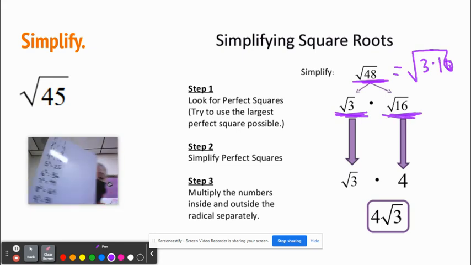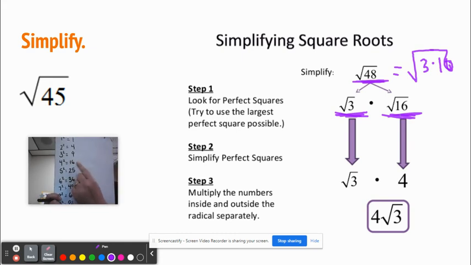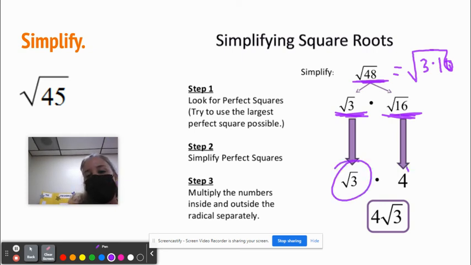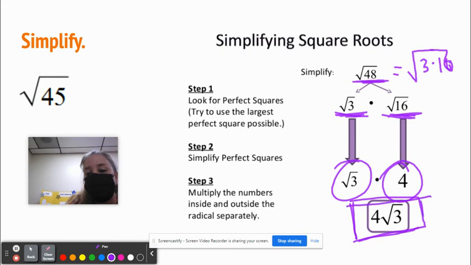But I know from my list the square root of 16 is 4. So I can just make that a 4, and it becomes radical 3 times the whole number 4. And we always put the whole number out front, like it's a coefficient.